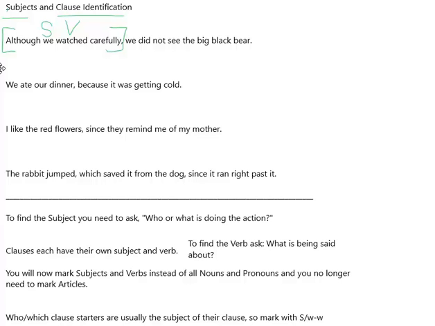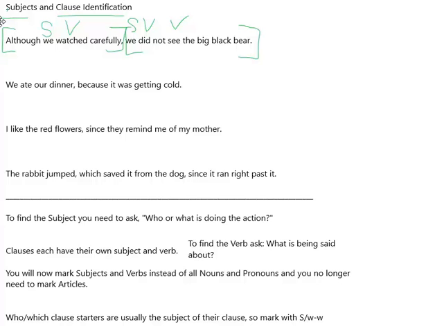Do we have another subject and verb in this sentence? Let's take a look. We did not see the big black bear. Who did not see the big black bear? We. What is being said about we? We did see. So we have another group of words with a subject and a verb. That means we have another clause. Now we have two clauses in this sentence. Whenever we have a clause in a sentence, we are going to mark them with brackets. That will help us to find them.